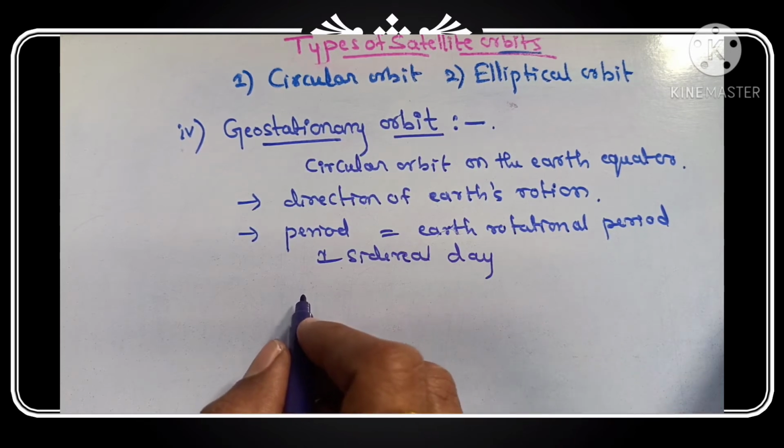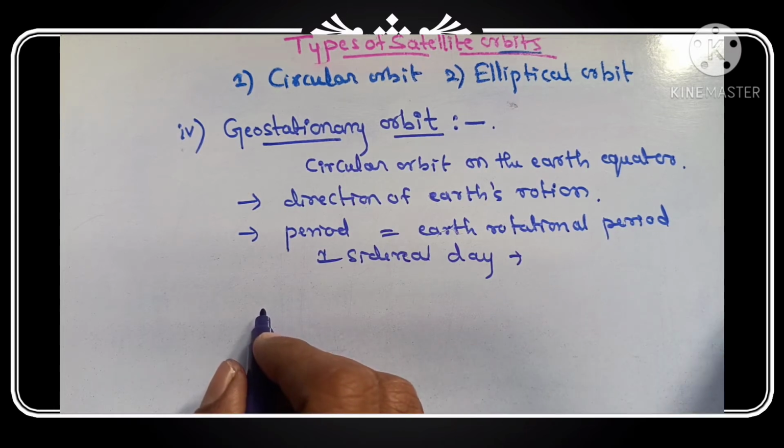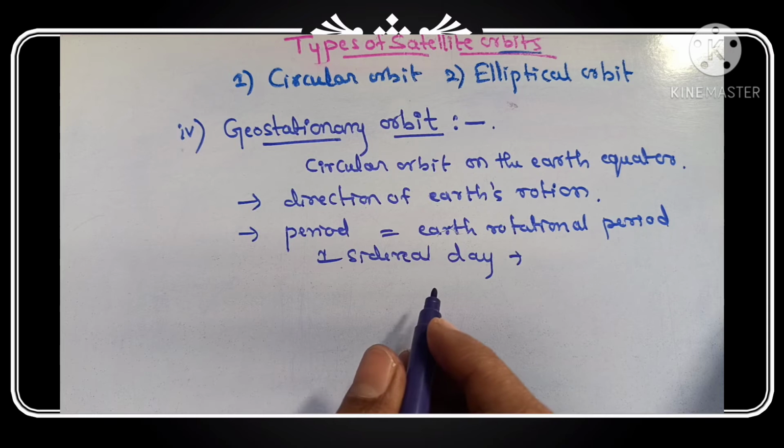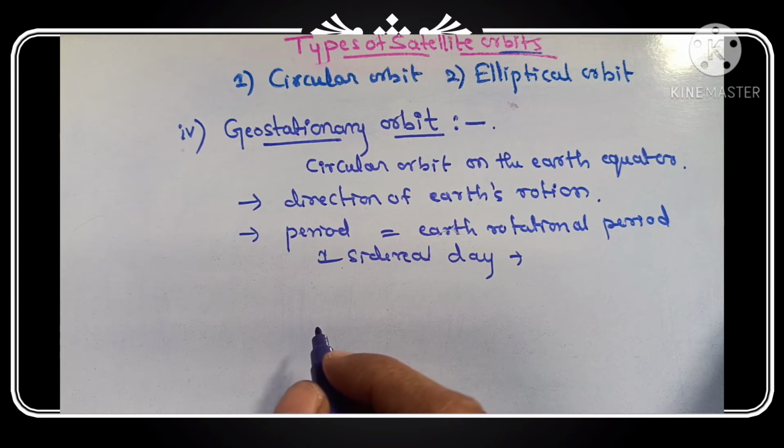One sidereal day is 23 hours 56 minutes 4 seconds. So this is the same as the earth's rotation, and the satellite is moving in one orbit, meaning its orbital period is equal to the rotational period of the earth.